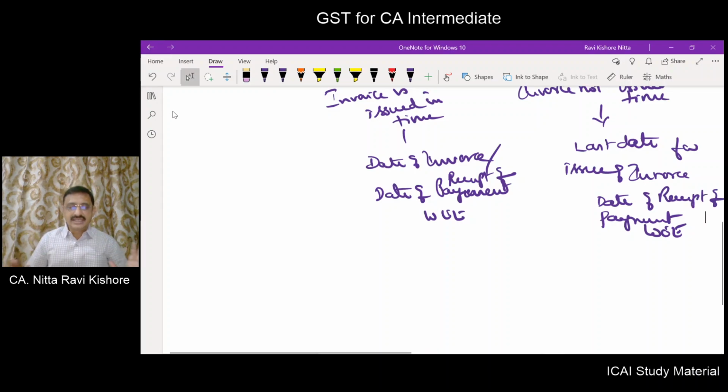I will repeat once again. If invoice is issued within time, then date of invoice or date of receipt of payment, whichever is earlier. If the invoice is not issued within time as prescribed under section 31, then the last date for the issue of invoice or the date of receipt of payment, whichever is earlier.